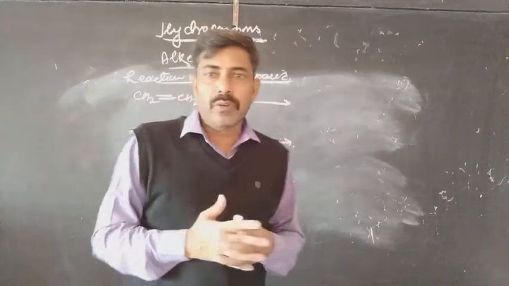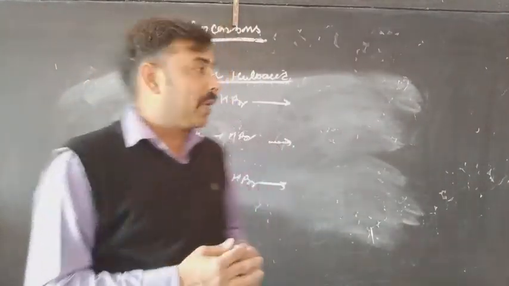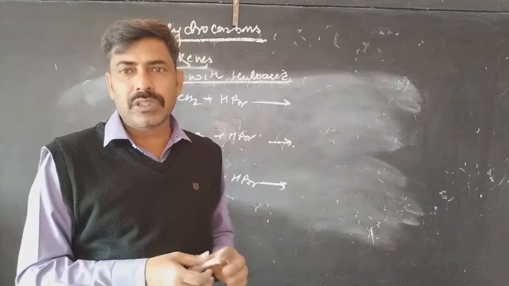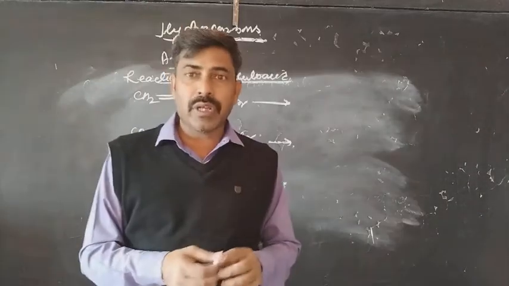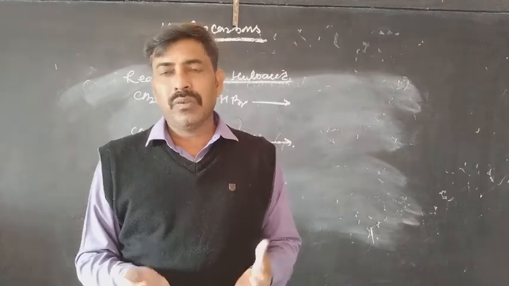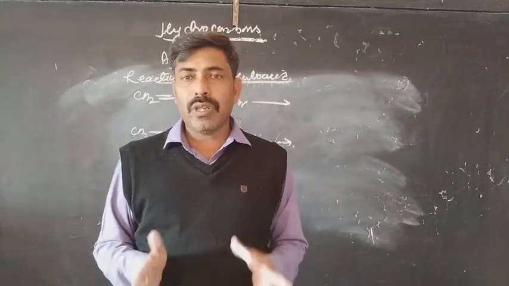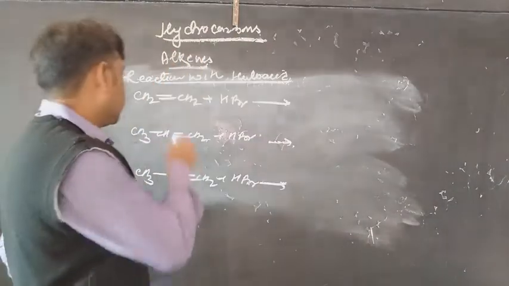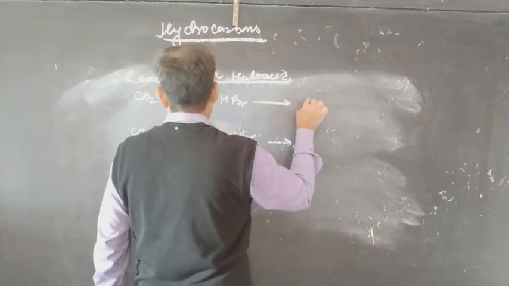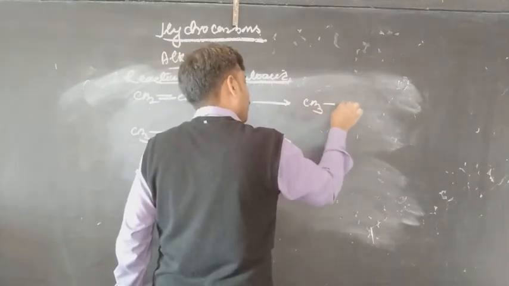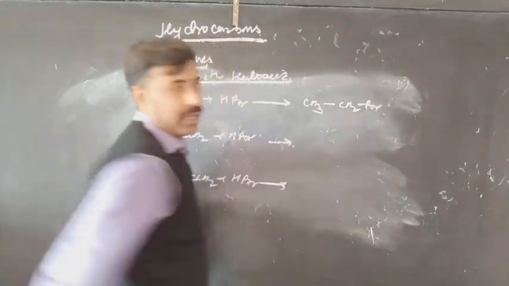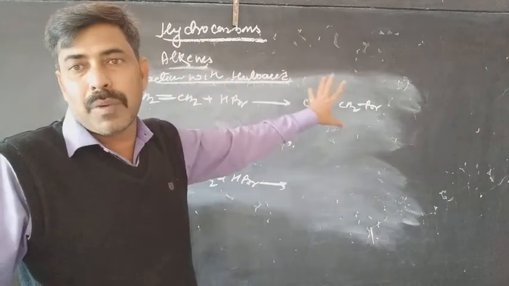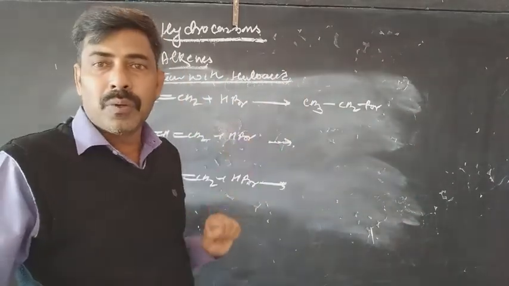So now we are going to discuss the chemical properties, and the first property we are going to discuss is the reaction with halo acid. We know the compound is an unsaturated compound, an alkene, so an addition reaction is going to take place. The HBr will approach the system. One position will be approached by the hydrogen and the next position by the bromine. The simple addition reaction takes place. The ethene turns into bromoethane.